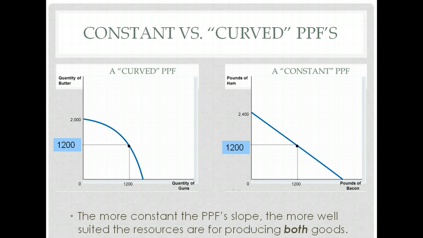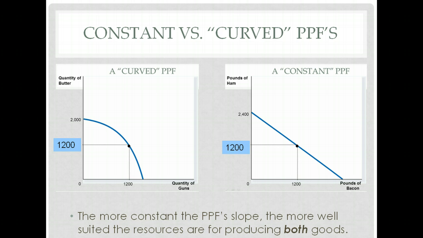Because of the note I have there on the bottom. The more constant the PPF slope, the more well-suited the resources are for producing both goods. Take a look at the one on the right. We're producing ham and bacon. Well, not too surprisingly, the resources there, we can imagine they're probably pigs, are good at producing both bacon and ham.